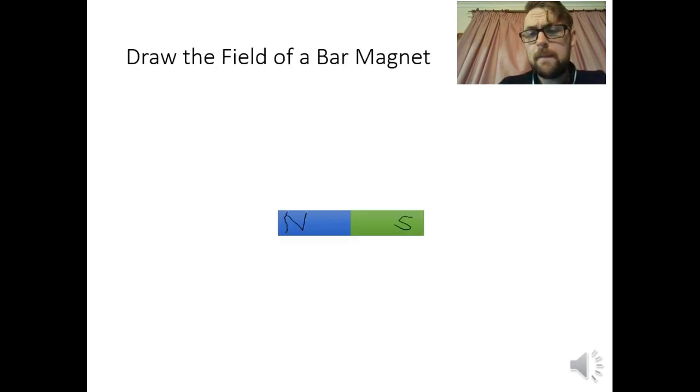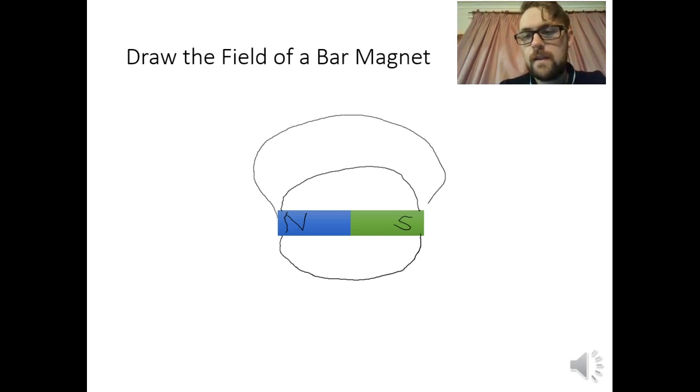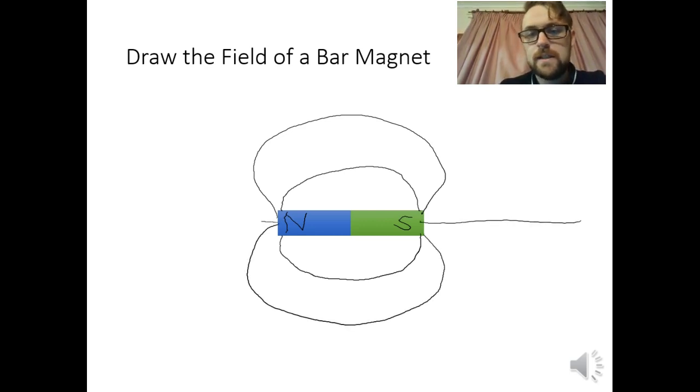Okay, so we've got a bar magnet here, and I've labeled each end N and S, north and south. And what we see is that from our bar magnet, we have these magnetic field lines that flow from one end to the other, okay? And this is consistent all the way around. And as we move further out, we see a pattern that's very similar to our electric field lines, okay? We get two at the ends that just go straight along.